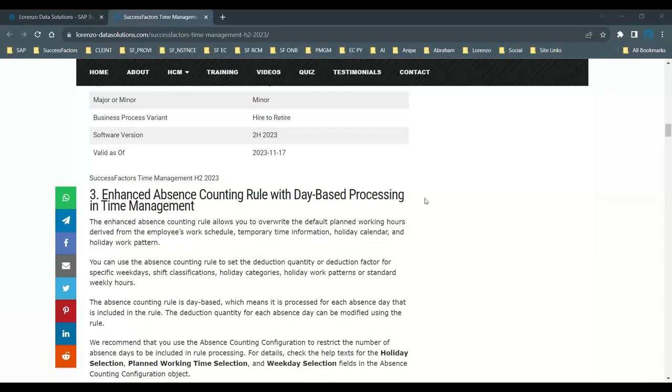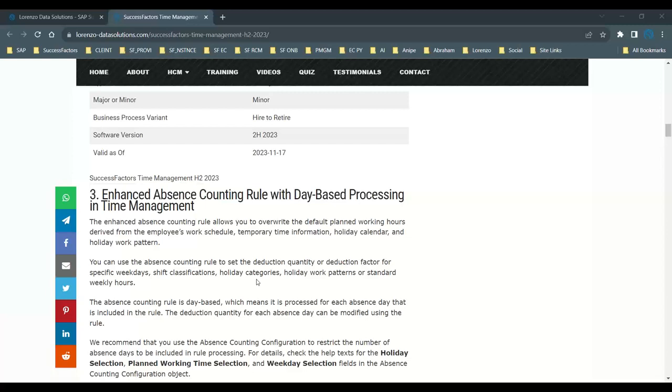The next update is another very interesting functionality: the enhancement for your absence counting rule with day-based processing in time management. This particular counting rule allows you to override your default planned working hours that are derived from your employee's work schedule, or employee's temporary time information, or maybe your holiday calendar and holiday working pattern.